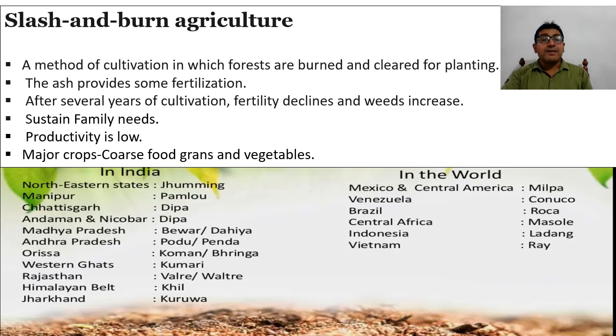In Chhattisgarh, it is known as Deepa. In other states, they are known by these names. This type of farming is very common everywhere, especially in tropical areas. In Mexico and Central America, it is milpa. In Brazil, it is roca.